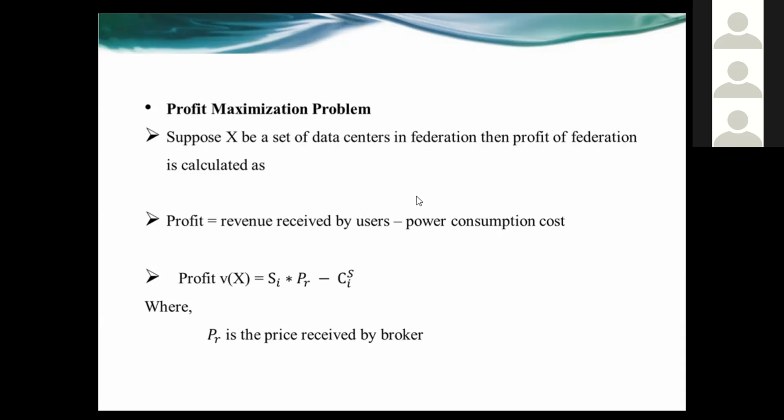Let us consider X be a set of data centers that agree to form a federation. After that, we can calculate the profit of the data centers, denoted as V(X), where X is a federation set. Si is the number of requests multiplied by the price taken by the broker, minus the power consumption cost.